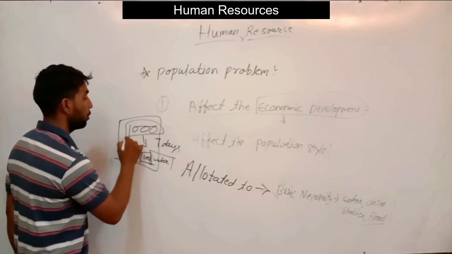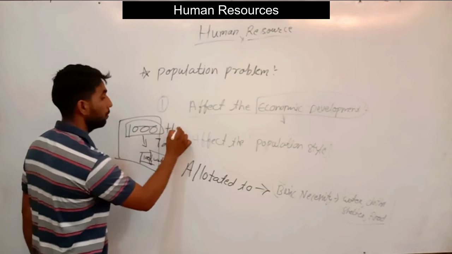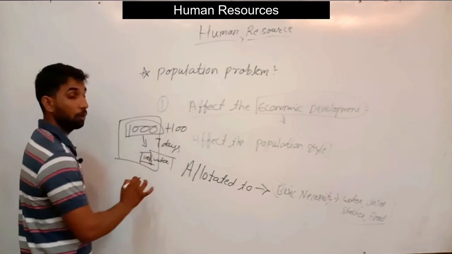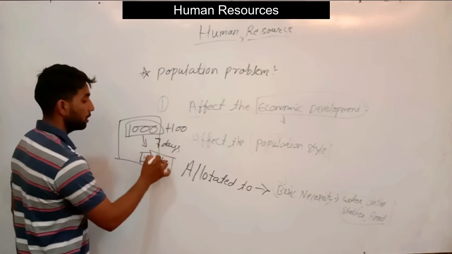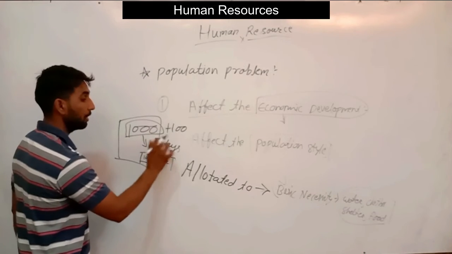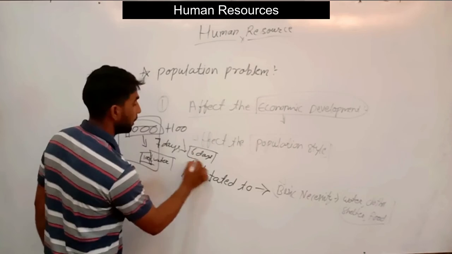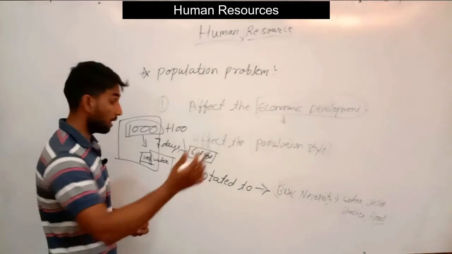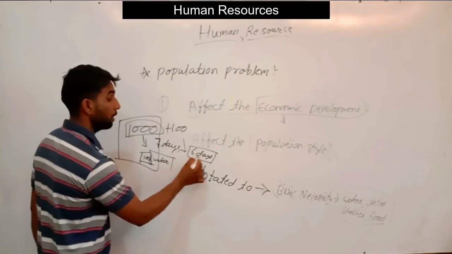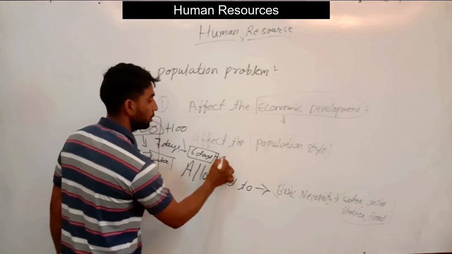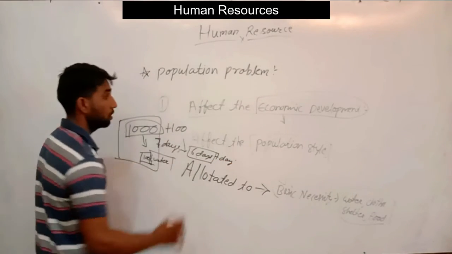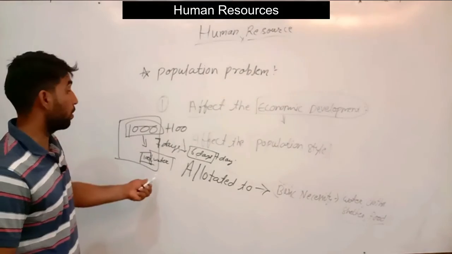But if the population increases, like 100 persons are added at that place, the number of days the water lasts will decrease, so it will be 6 days. So we need to get extra resources to arrange the one day of water at that place. So this is the population problem.